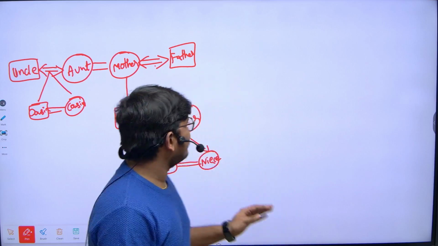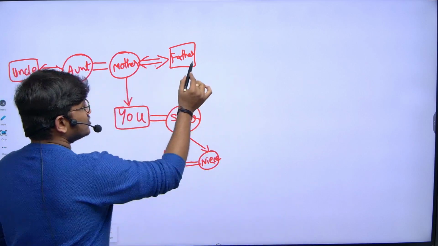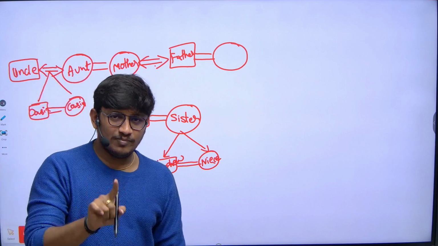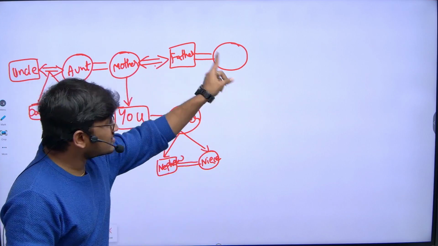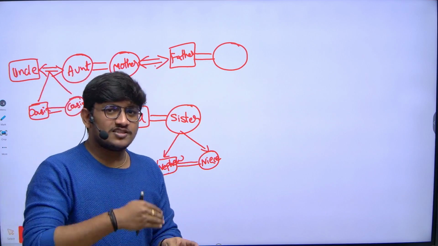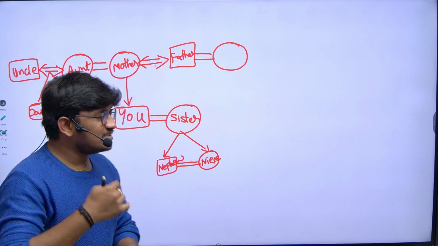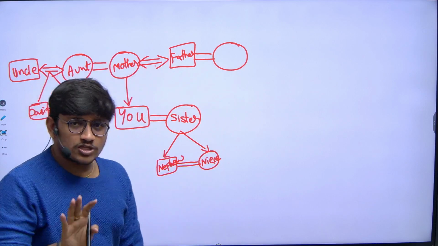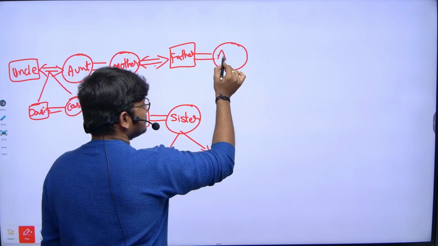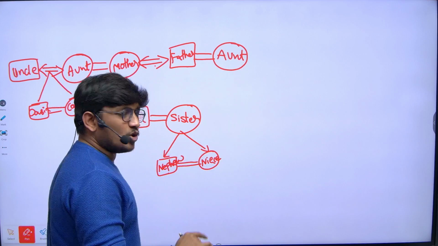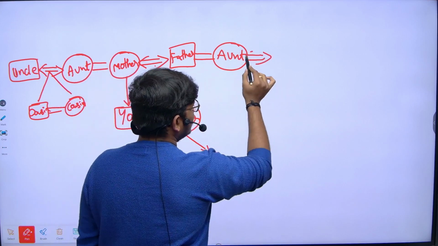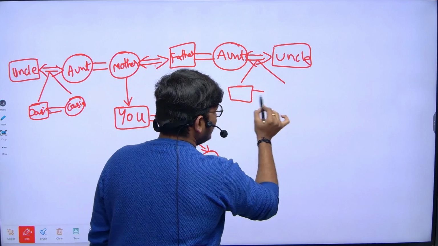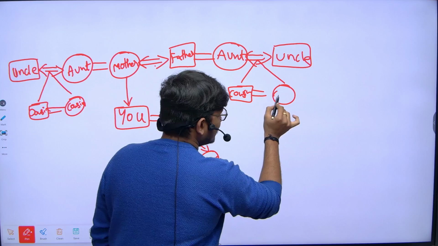Now we'll come to the father side relation. Let's assume the equals sign with a circle. The equals symbol represents siblings. This time, your father's siblings means your father's brother or your father's sister, but this circle indicates your father's sister. Your father's sister you should also call aunt. Your aunt's husband is your uncle, and their children are again cousins.